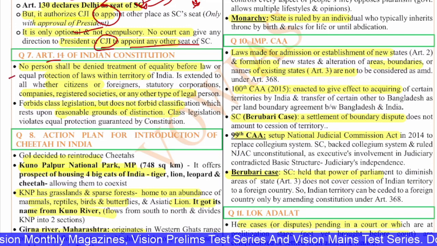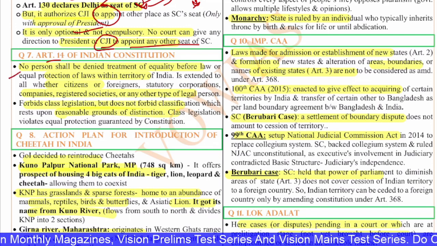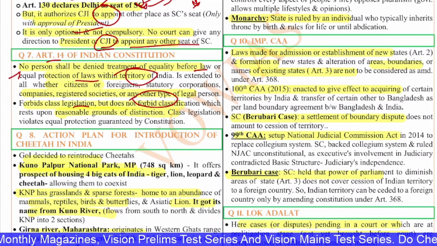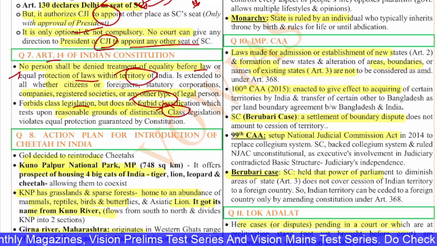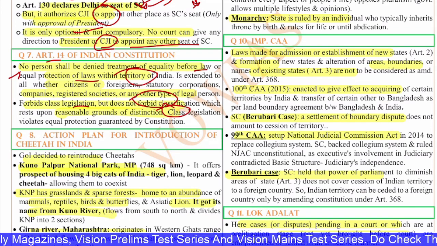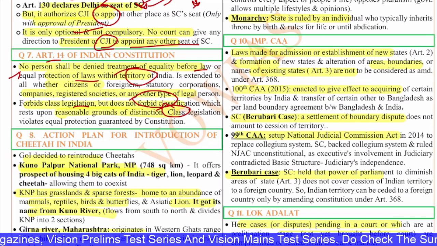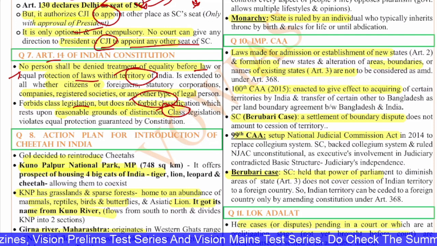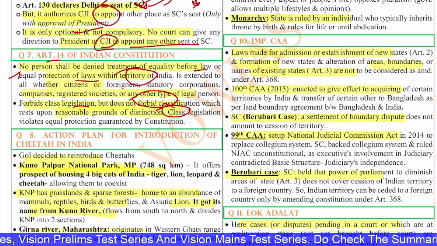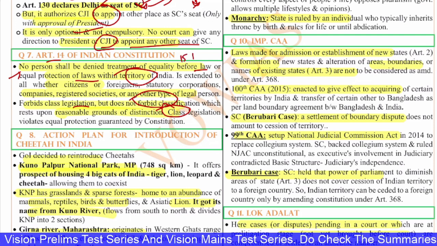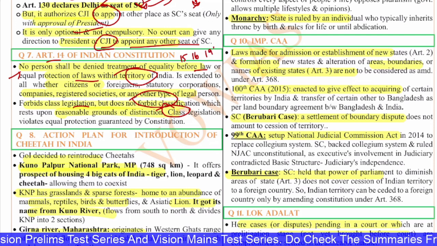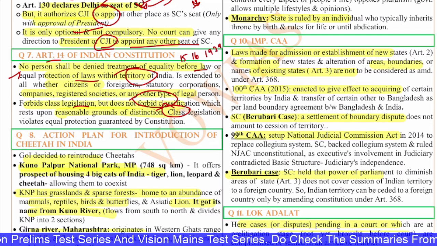Class legislation violates the equal protection guaranteed by the Constitution. So that means everyone is equal before the eyes of law, and equals will be treated in an equal manner. This is also available to foreigners. The articles which are not available to foreigners are 15, 16, 19, 29 and 30. So these are the ones.